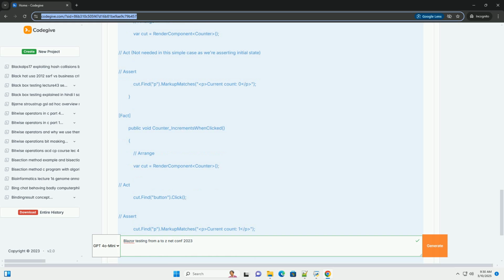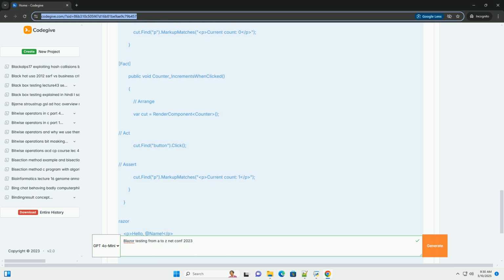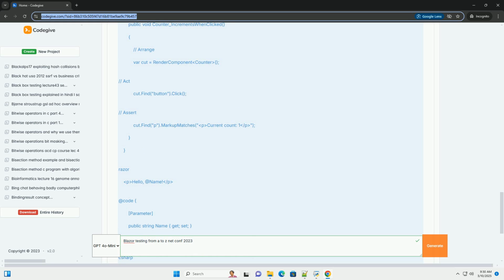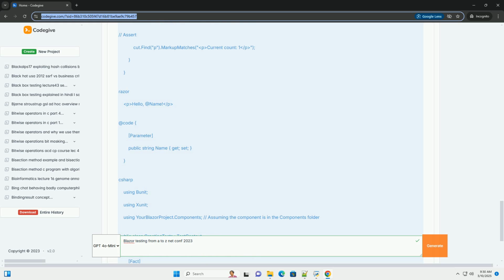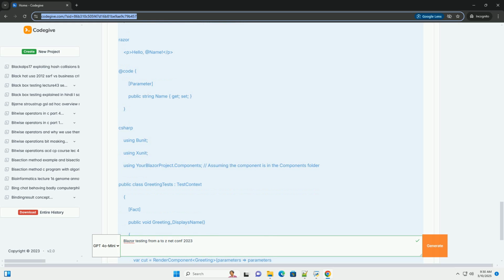Types of Blazor tests: unit testing, isolated component logic; integration testing, component interactions and external dependencies; end-to-end, E2E, testing, user interface behavior.